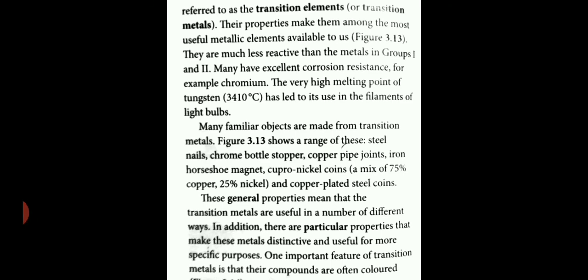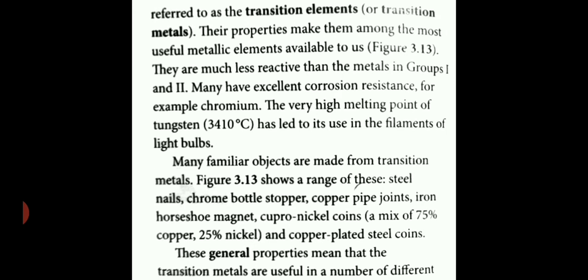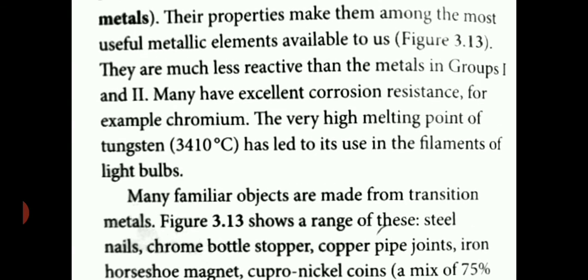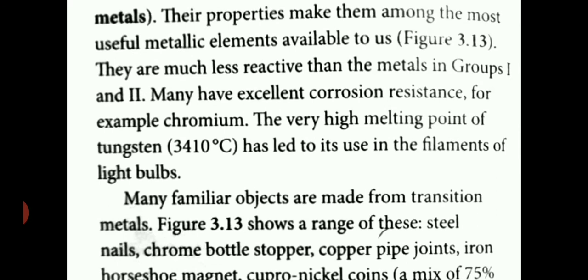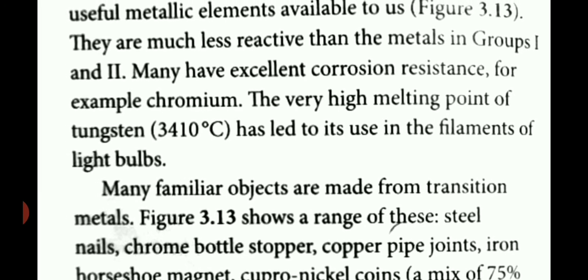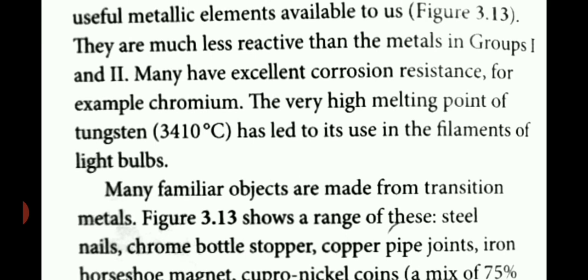Transition elements, their properties make them among the most useful metallic elements. All the characteristics of metals are shown by this group. They are much less reactive than the metals in group 1 and group 2. They are harder. Many have excellent corrosion resistance, for example, chromium, gold, platinum. That's why gold and platinum are used to make jewelry.